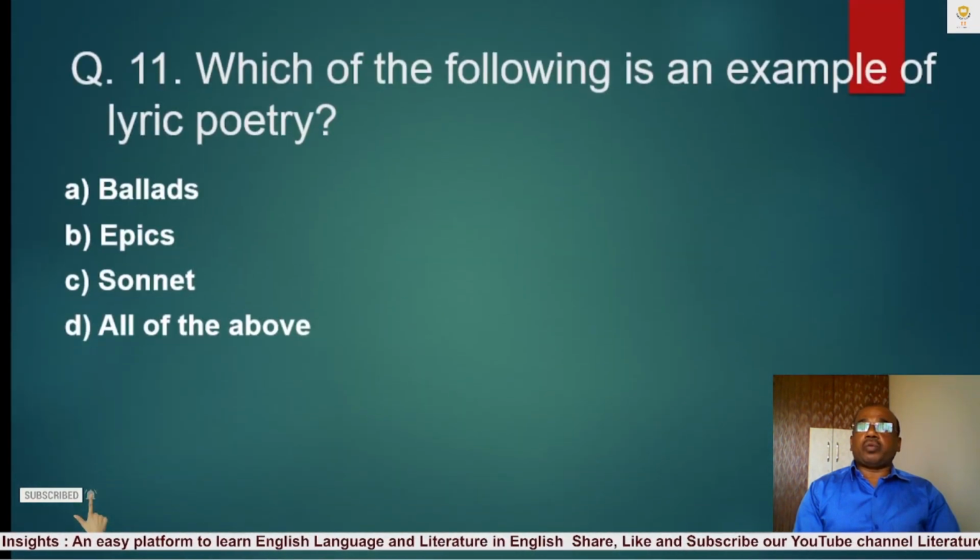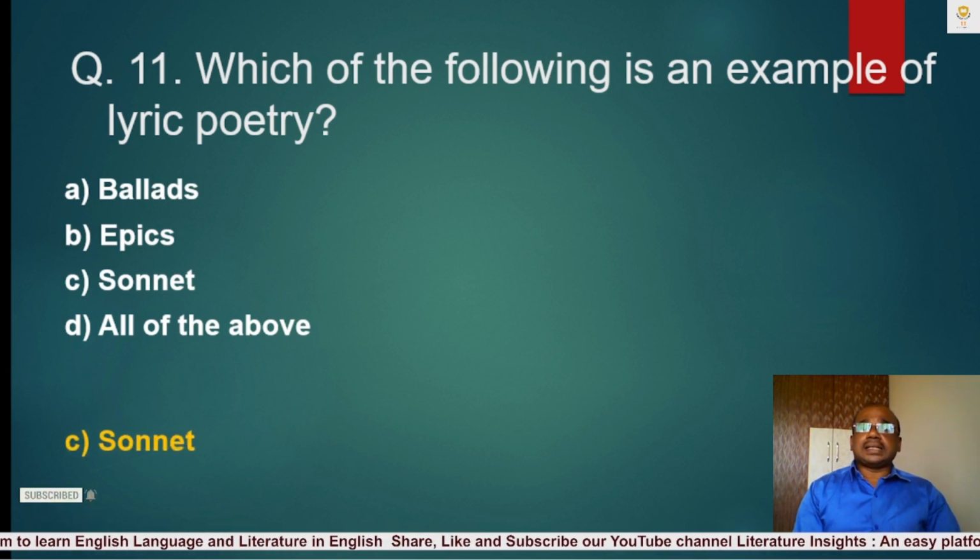Question number 11. Which of the following is an example of lyric poetry? A. Ballads, B. Epics, C. Sonnet, D. All of the above. The correct answer is C. Sonnet. Sonnet is an example of lyric poetry.